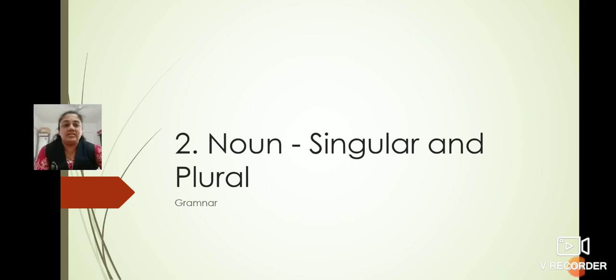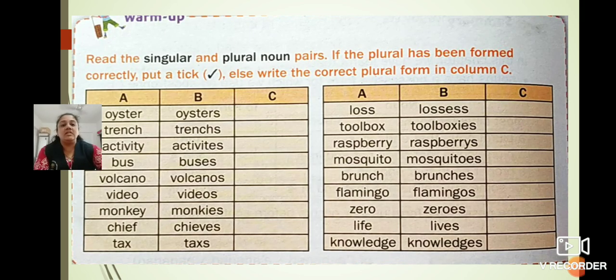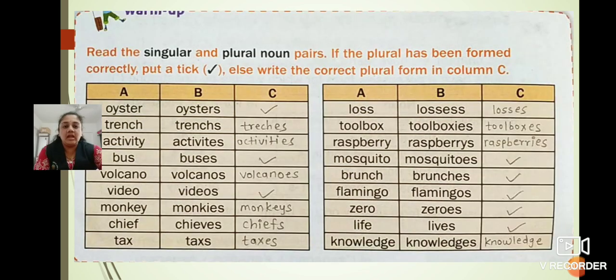Okay. So, yes, we'll continue. Children, before starting this, here is the warm up activity given: read the singular and plural noun pairs. If the plural has been formed correctly, put the tick mark, else write the correct plural form in column C. Here A, B and C columns are given. In column A, all the singular nouns are there. In column B, all the plural nouns are there. And in column C, if the plural nouns are correct, we have to put a tick mark, and if it is wrong, we have to write the correct spelling. Okay. So, here is how to solve the activity.